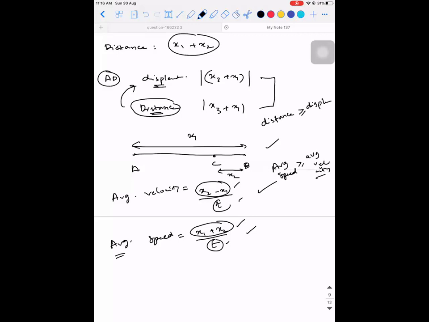They asked one more question. When will the equal to sign be applicable? Again, the answer is when the object is moving in the same direction, without changing its direction. When that is happening, then the distance will be equal to displacement and average speed will be equal to average velocity. I hope you guys are clear with this. Right? Yes or no? Yes, sir.